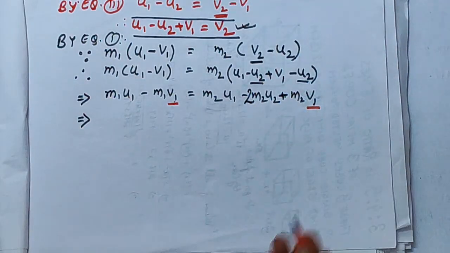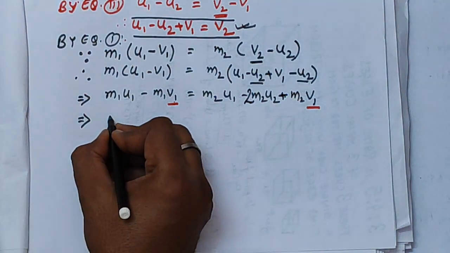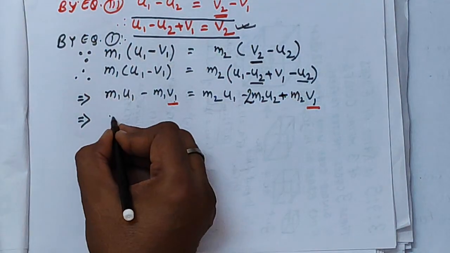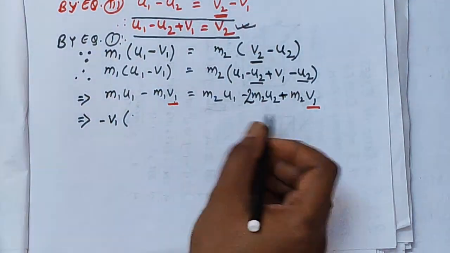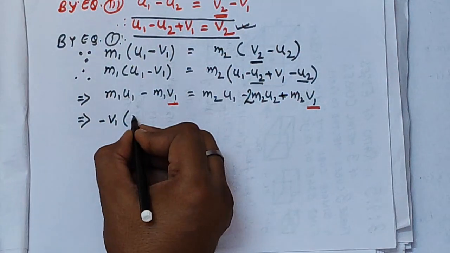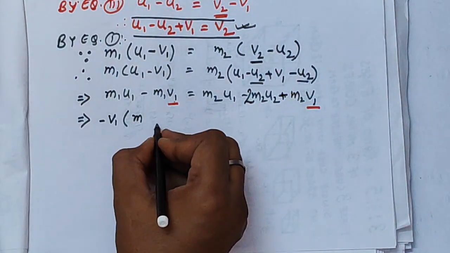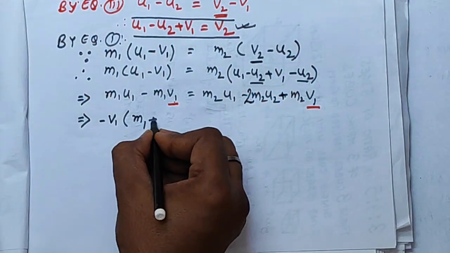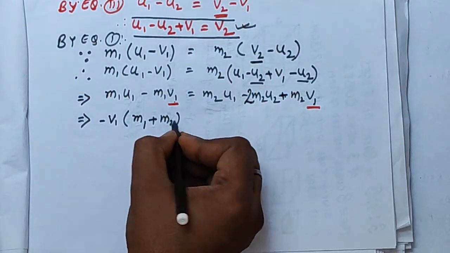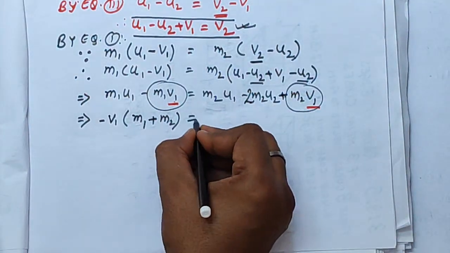Now bring the like terms with v1 to the LHS, right? So we will see, minus v1 as common, m1 plus m2, because m2 v1 when coming to the LHS will become minus m2 v1, right? And since minus v1 is common, we are left with m1 plus m2 on the LHS.